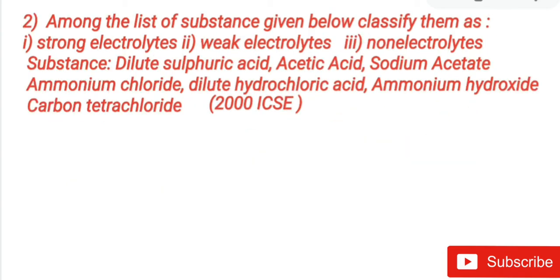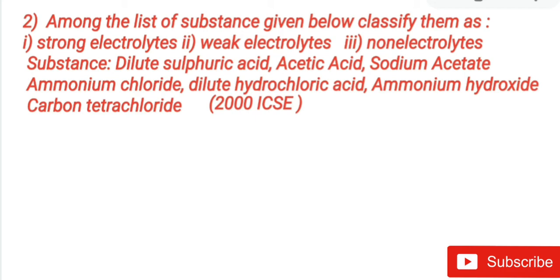Now let's see the next question. The next question is again from the same 2000 ICSE board. Among the list of substances given below, classify them as strong electrolytes, weak electrolytes, and non-electrolytes. The substances are: dilute sulfuric acid, acetic acid, sodium acetate, ammonium chloride, dilute hydrochloric acid, ammonium hydroxide, carbon tetrachloride.